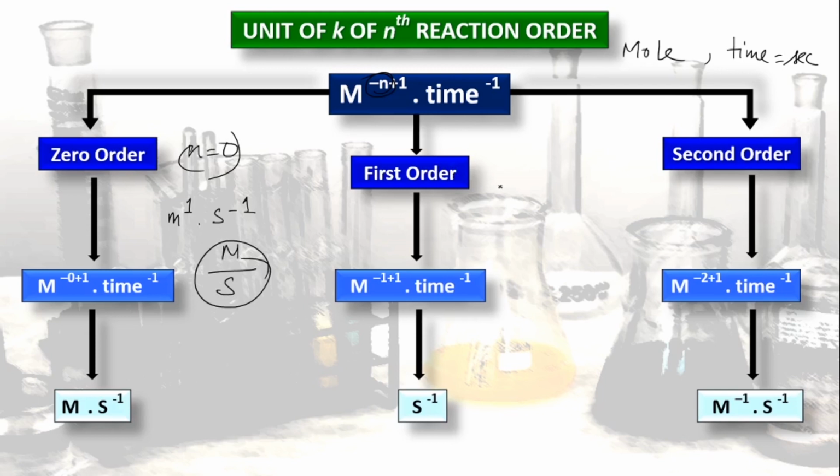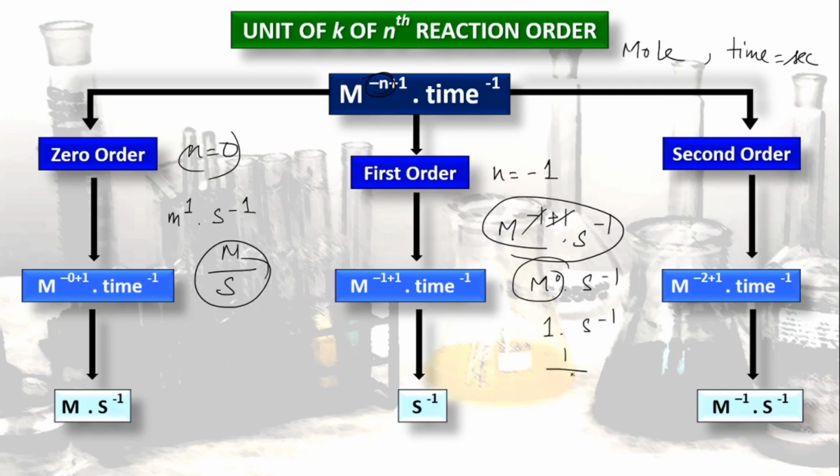Right? In case of first order, the n value is 1. So the unit of k will be M to the power minus 1 plus 1 into second to the power minus 1. That means M to the power 0 into s to the power minus 1. Something to the power 0 means 1, so it is 1 into s to the power minus 1, that means 1 by second. It is for first order. And in case of second order, n value is 2, that means M to the power minus 2 plus 1 and s to the power minus 1 again. So the unit of the reaction rate constant for a second order reaction will be M to the power minus 1 into s to the power minus 1.